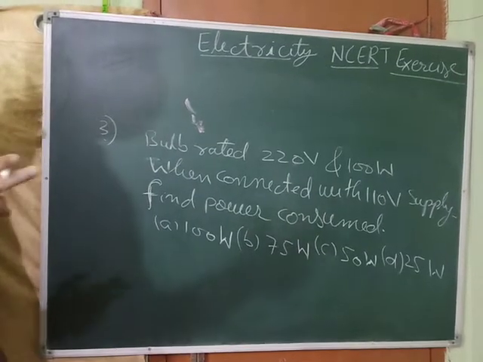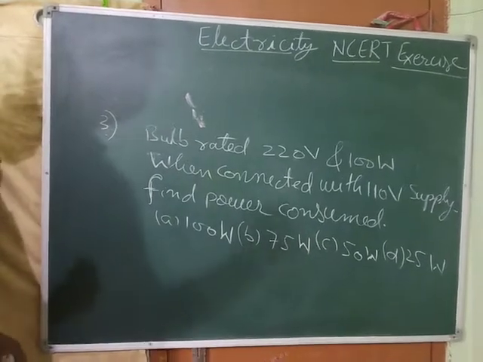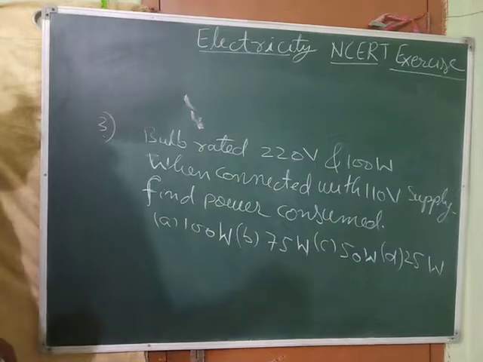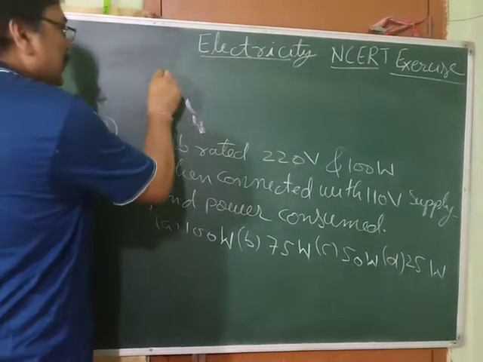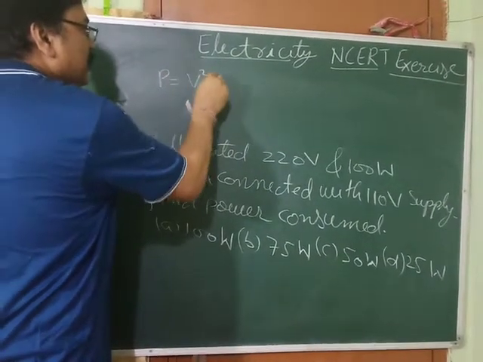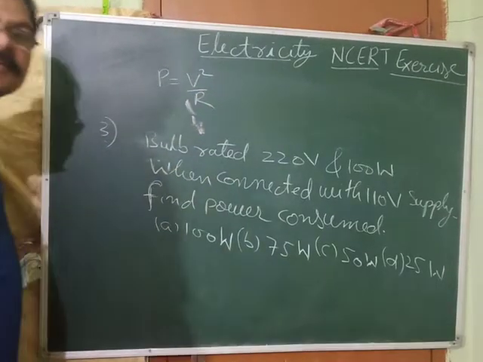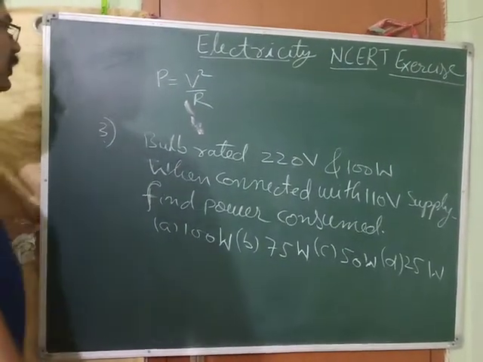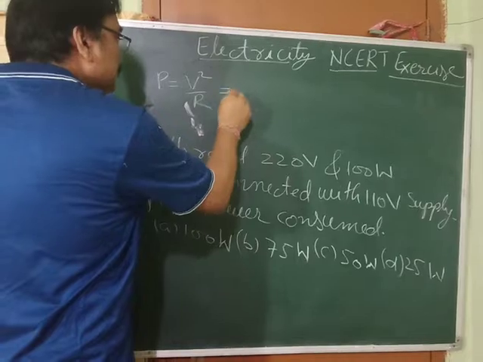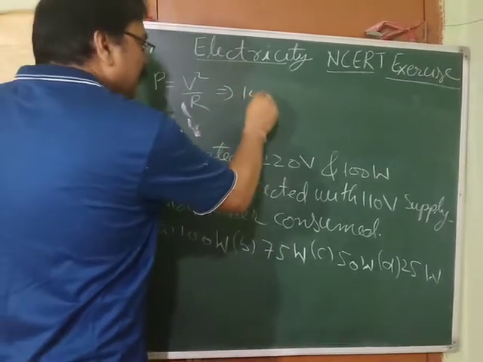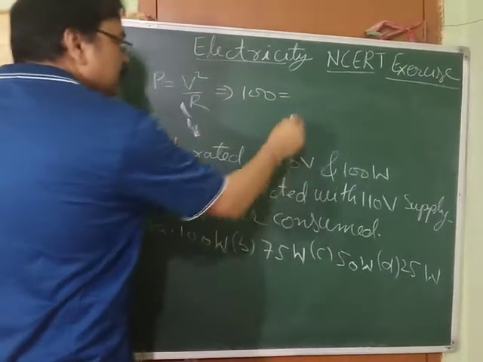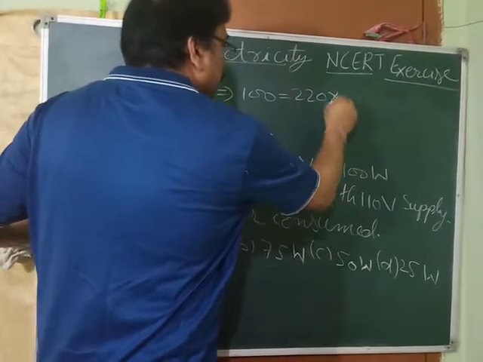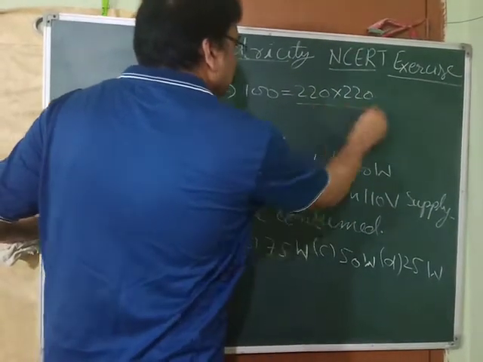Tell me the formula which has potential and resistance. P is equal to V square by R. So P is 100 watt, V is 220, so 220 into 220 upon R.